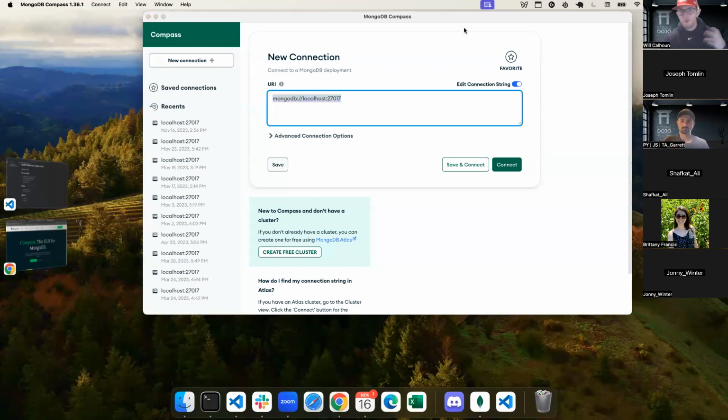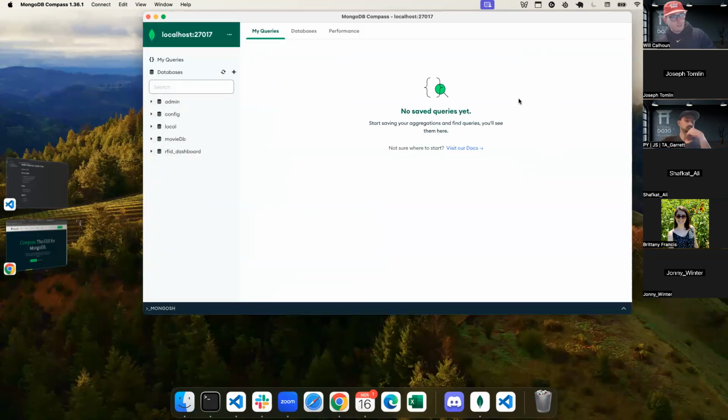Once you pull this up, and if you have MongoDB already downloaded, you should be A-okay. Once you see this, we want to make a connection to our database. So we click connect, and then here we've got our actual MongoDB instance, and this is all of our databases. You should all have an admin, a config, and a local. I've got this MovieDB and then some old stuff from RFID dashboard, but you should have at least these three, and that should be okay.